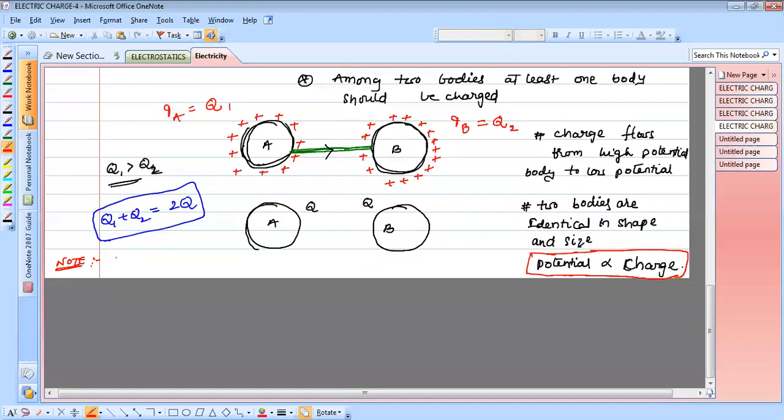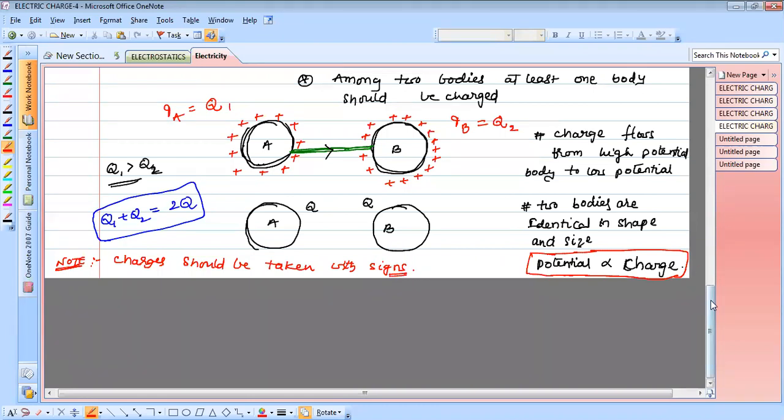So while taking the charges, they should be taken with signs. This is a very, very important point here.